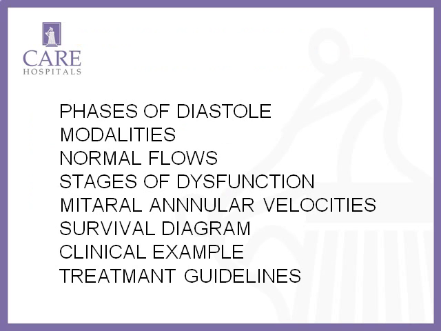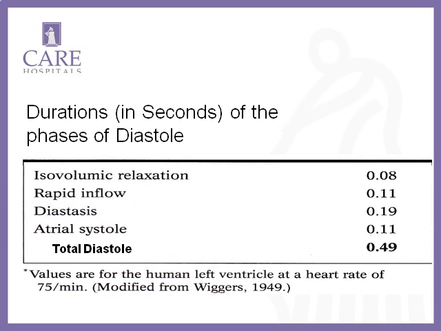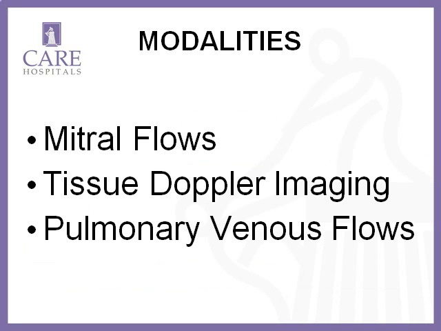I will be discussing this, I don't know whether time permits me all this. First I will tell you briefly about the phases of diastole, what are the modalities and normal flows and stages of dysfunction, what are annular velocities, mitral annular velocities, and I will show you one clinical example. If we recollect from our physiology, after isovolumic relaxation there is the rapid filling phase, slow filling phase, then atrial contraction. These are the phases of diastole.